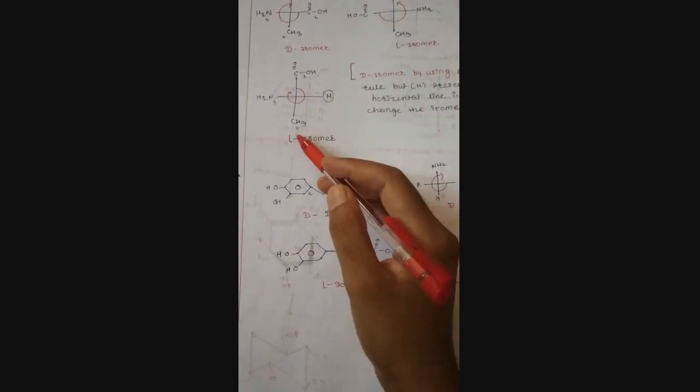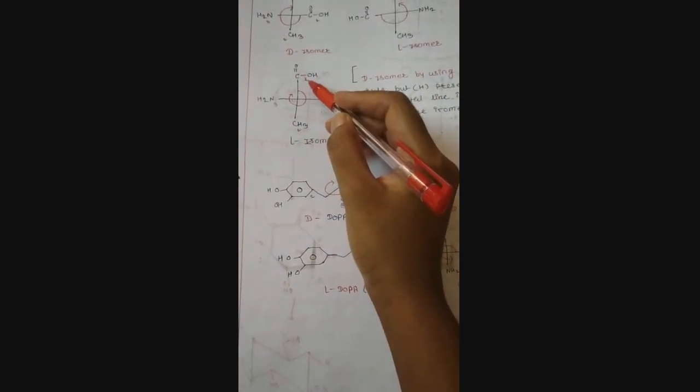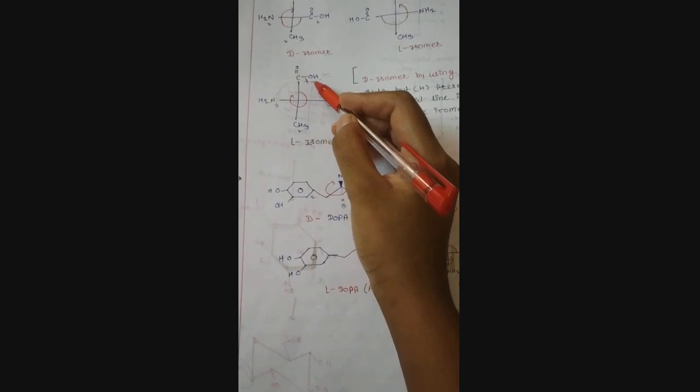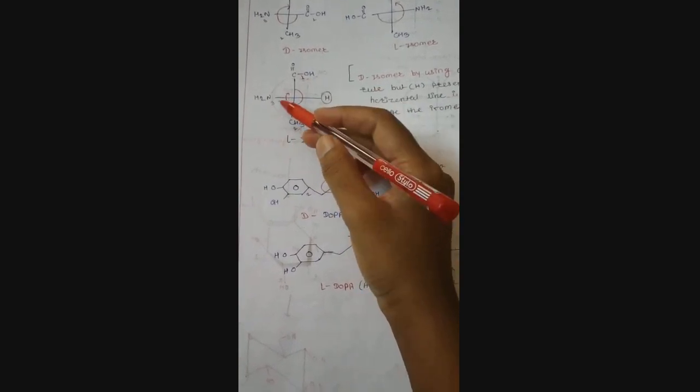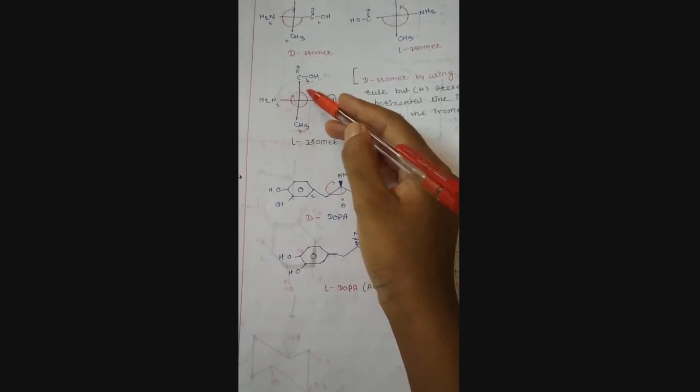Here's the example: the carbon contains the carboxylic acid on top, the methyl group on the lower side, the amine group on the left side, and the H on the right side. So the H is present on a horizontal line. By the CORN rule, first go to the carboxy group, second go to the methyl, and third go to the amine. So it rotates in a clockwise direction, so the isomer is a D isomer.